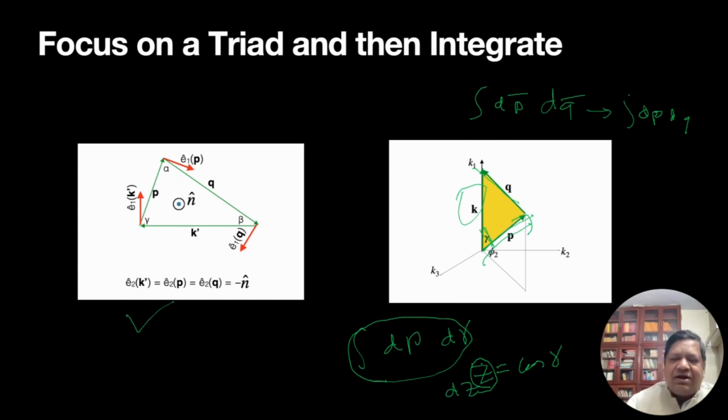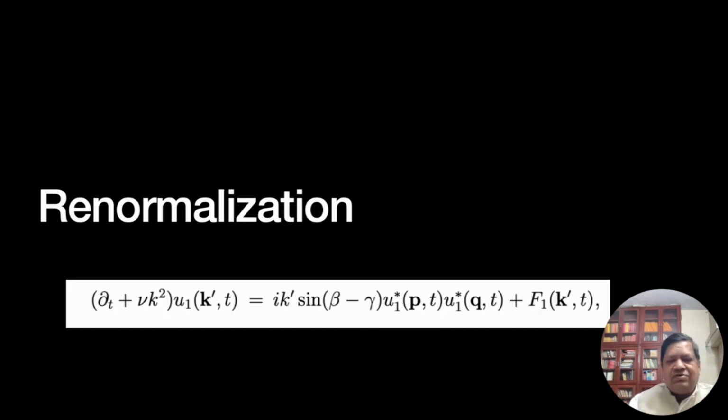Expressions are nice. Asymptotic analysis is also easy, more convenient with this. Now this is preliminary work. We set up the Craya-Herring basis. We showed how to write equations for a triad, and then we also showed how to do an integral, how to sum over all wave numbers.